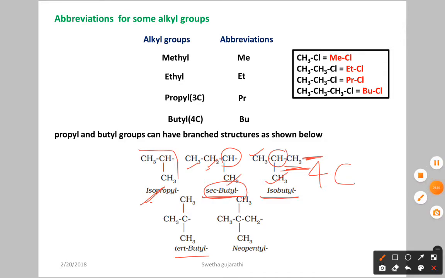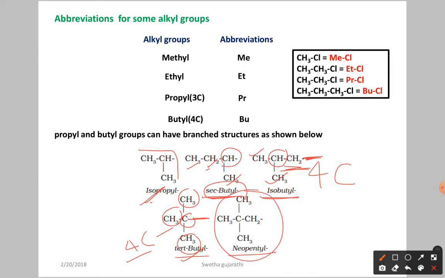So here again for tertiary butyl we have the 4 carbon atoms, but here we have 1 carbon, around that we have the 3 CH3 group, and here is the attachment for the parent chain. Okay, that is called tertiary butyl. Next, neopentyl means what? Here we have the 5 carbon atoms. Okay, let us see here what secondary, isobutyl, neopentyl mean exactly, how we have to remember and how we have to identify. Let us see now.